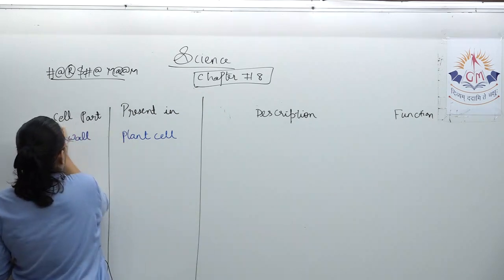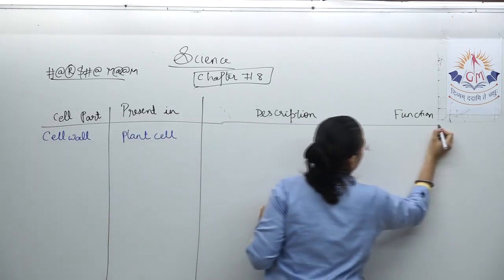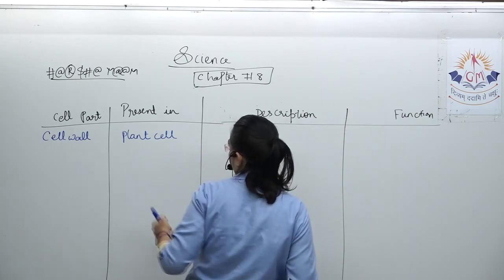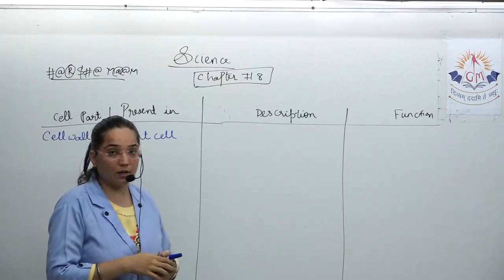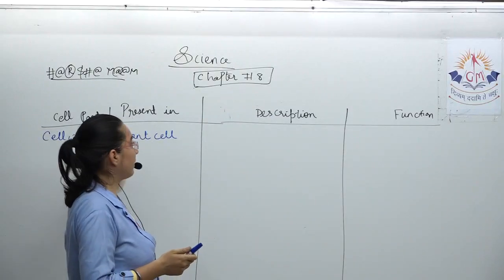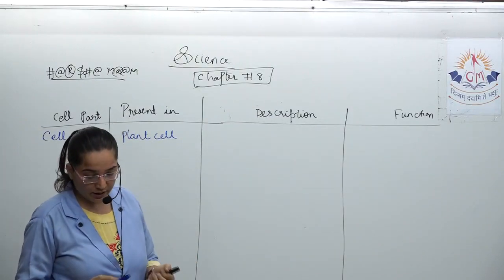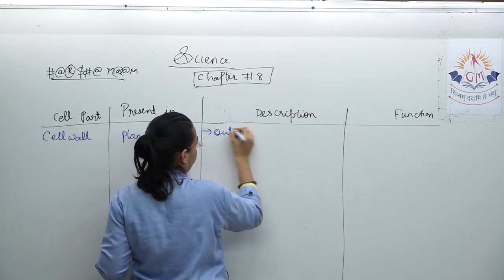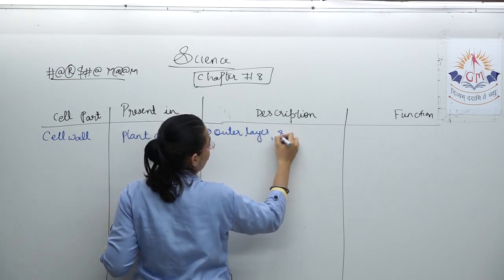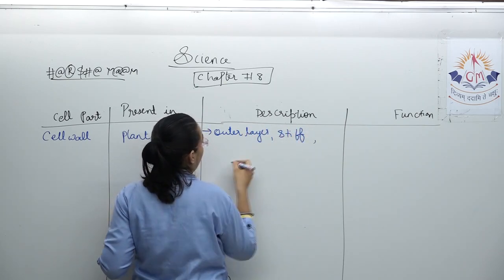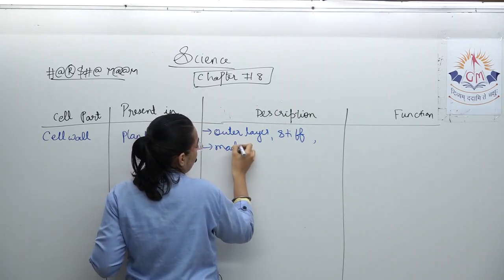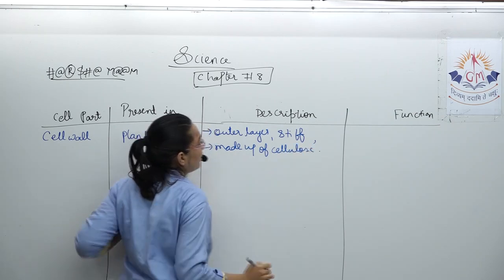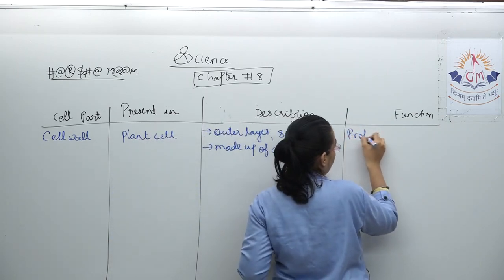If we talk about its description, it is present only in plant cell. It is the outer layer, it is very stiff and hard, and moreover it is made up of cellulose. What is its function?